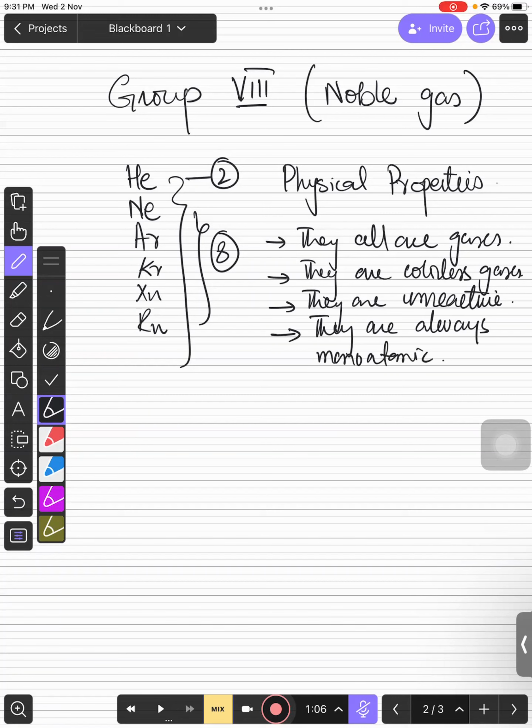Like अगर आपको नेचर में हीलियम मिलेगी, so it is always like He, अकेली मिलेगी, ठीक है ना? And if you talk about their trends, their trends are very simple. When you are moving down the group, the induced forces, the intermolecular forces, increase. So definitely boiling point, melting point, and density increase, right बच्चों?